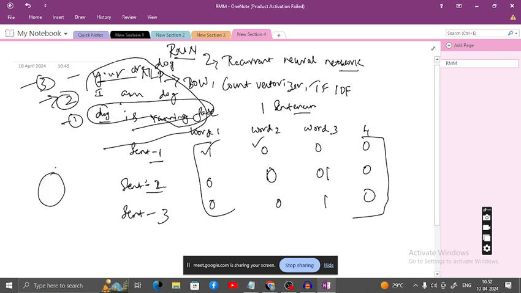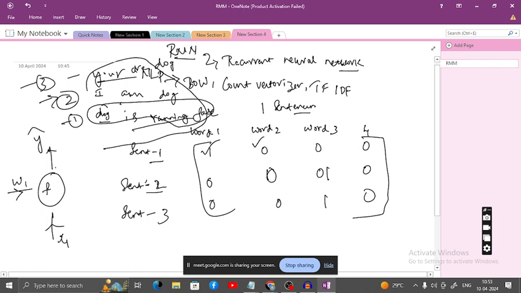This is the input X1, multiplied by the weight W1. It passes through the activation function. What do you get? You get y hat, which is the output.